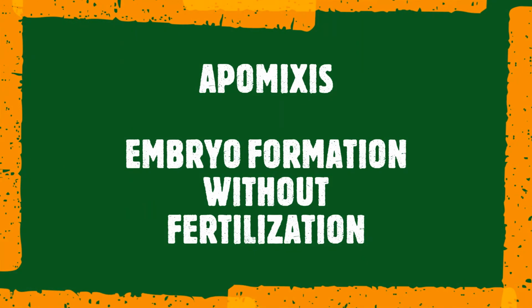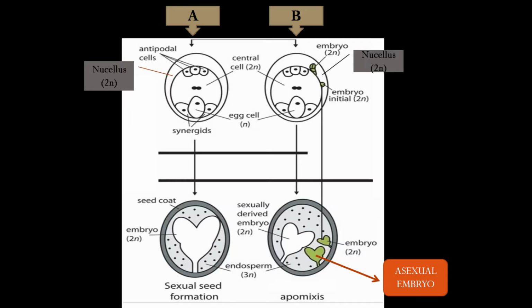Now the next process we are going to discuss, that is apomixis, means sometimes an embryo is formed without fertilization, right? So this is also very important in examinations, many times it is asked. So let us see. This you need to study carefully. There are two cases, case A and case B. Case A is the normal case.